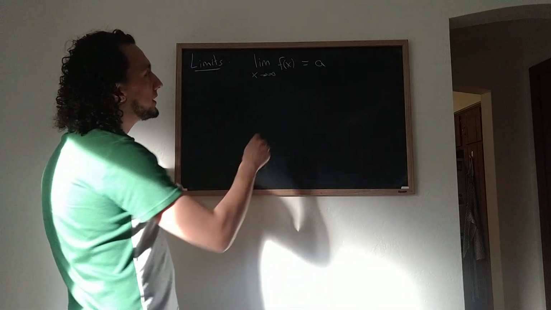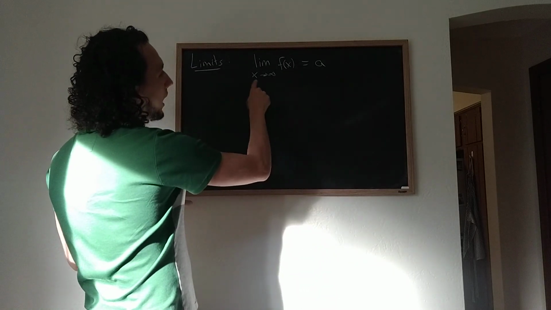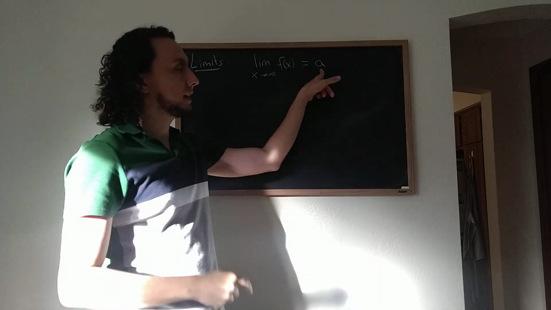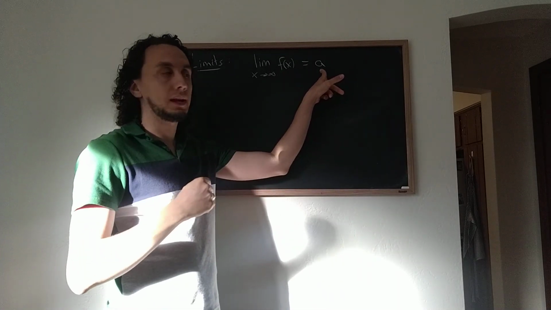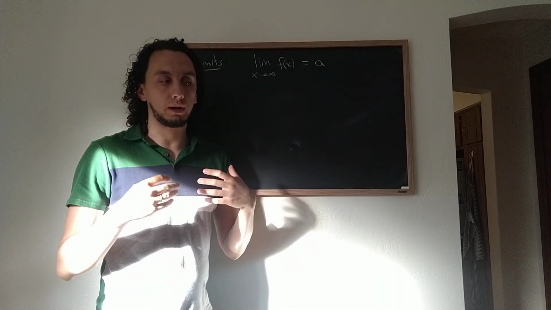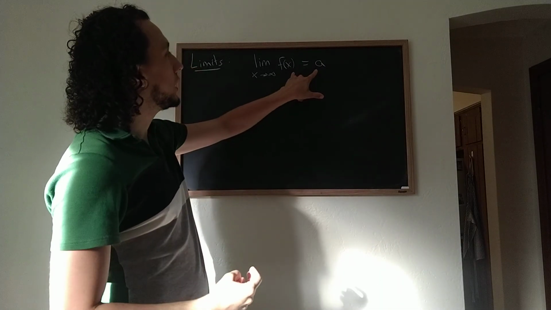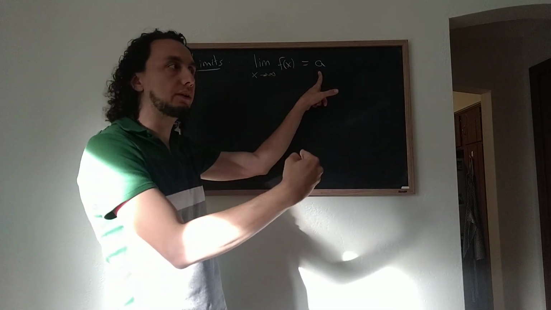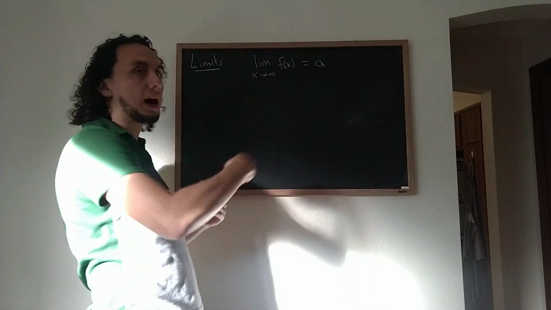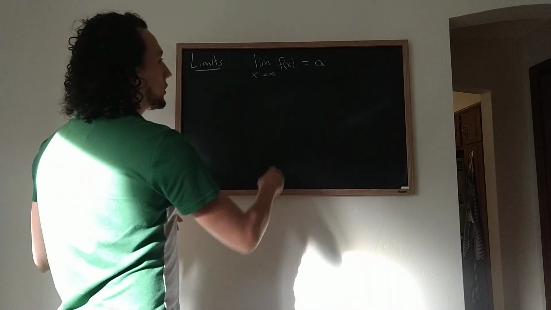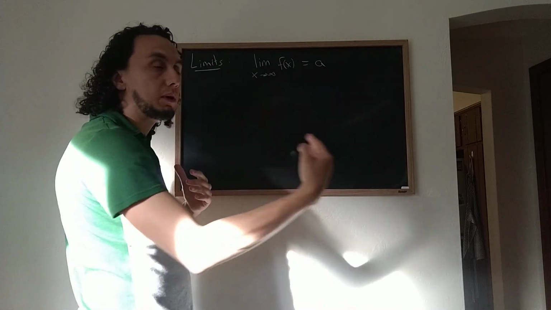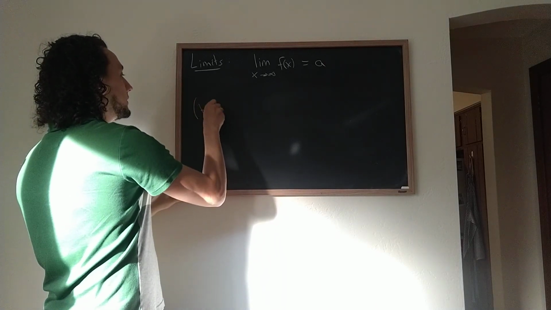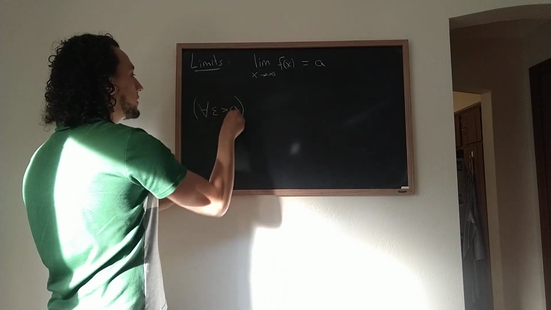Like we said before, it means that as I put higher and higher values of x in, f of x gets as close to a as I want it to get. And that's what we need to start with to express this using quantifiers. We need to say, no matter how close I want f of x to get to a, I can make it that close by just putting x to be a high enough number. So the way to say no matter how close I want f of x to get to a is with a universal quantifier. So we say for every epsilon greater than 0.